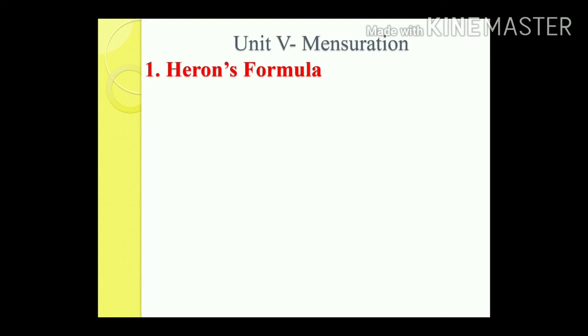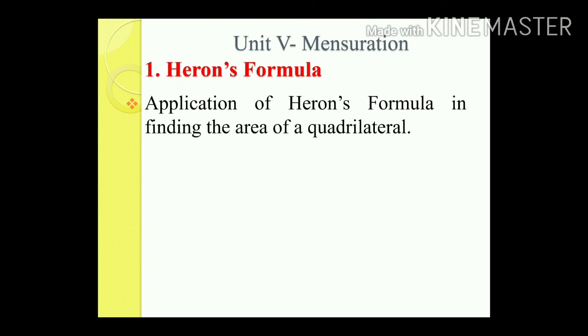The next unit is mensuration, in which we have 2 chapters. One is Heron's formula. You know that Heron's formula has only one formula, using which we find the area of a triangle. Also we used to apply Heron's formula to find the areas of quadrilaterals. So that part is removed now.